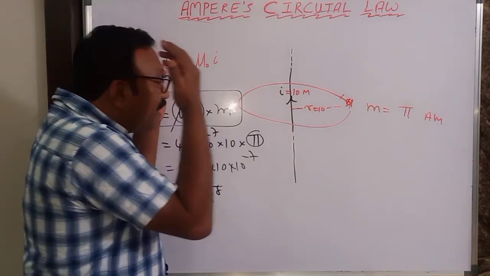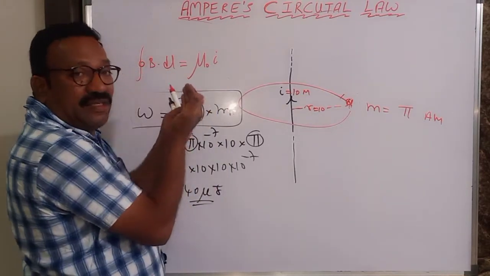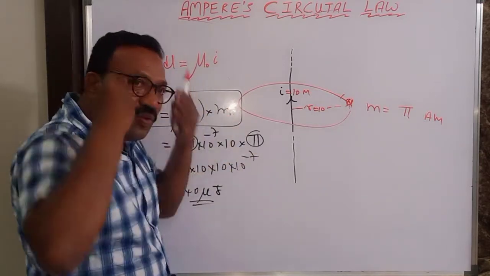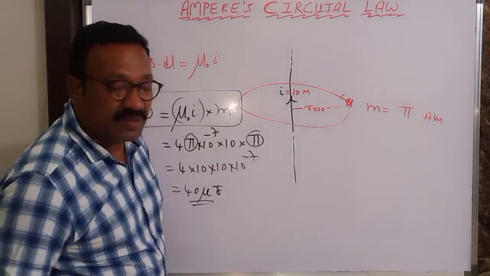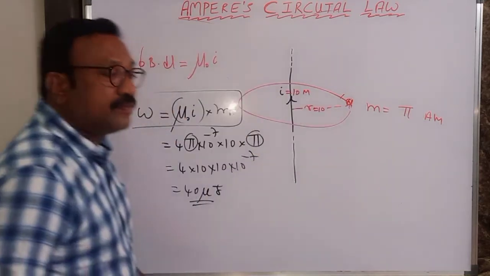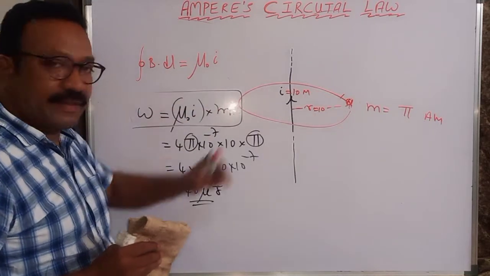But you have to understand that this quantity is nothing but the work done in moving a unit north pole around it, which is equal to mu naught times I. If you know that only, you will do this. Otherwise, you will not do this. But it's simple multiplication only. But this is asked in exams so many times. This is one way you apply Ampere circuit law. A question can be asked like this.